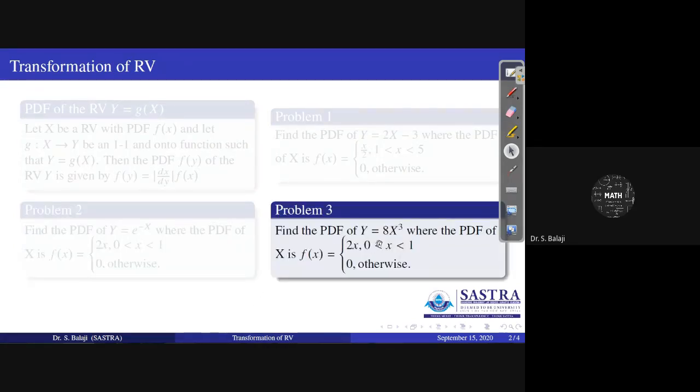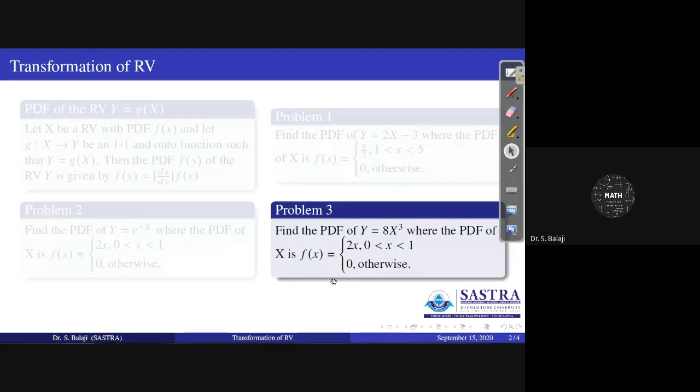Problem number 3. Find the PDF of y equal to 8x power 3, where the PDF of x is f of x, the same PDF as the previous problem, 2x for 0 less than x less than 1, and 0 otherwise. Can you give the answer for this one? Find the PDF of y. Y is 8x cube. Can you give the answer for this one?